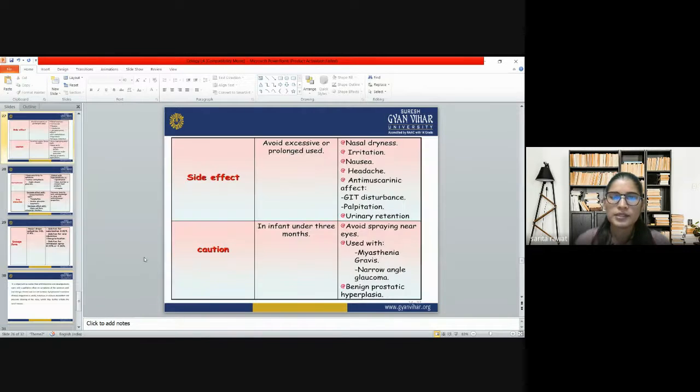For side effects, we have to avoid excessive or prolonged use of ephedrine because it can cause rebound congestion. Then we have a caution for use in infants under 3 months.